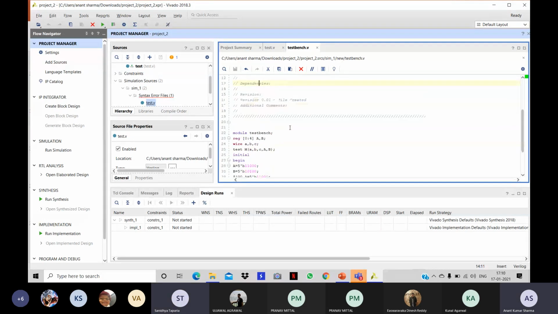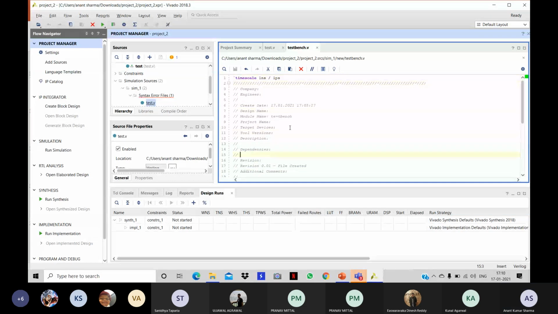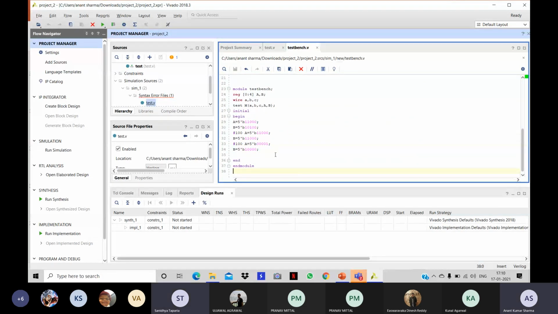No, it's already there above. Okay, even if we have not specified, it's default. Okay, sir. Sir, curly brackets will also come after the test bench. Not necessary, but let's try.